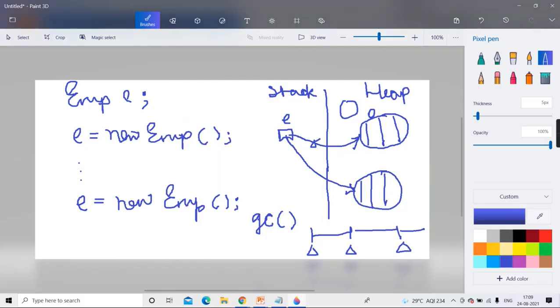We say it as if it is an address, but actually the direct address is not stored. There is something intermediate happening which I have not told you. In between, some hash tables are maintained by your Java virtual machine. Whenever an object is created, some mathematical calculations are done and it generates some hash address.